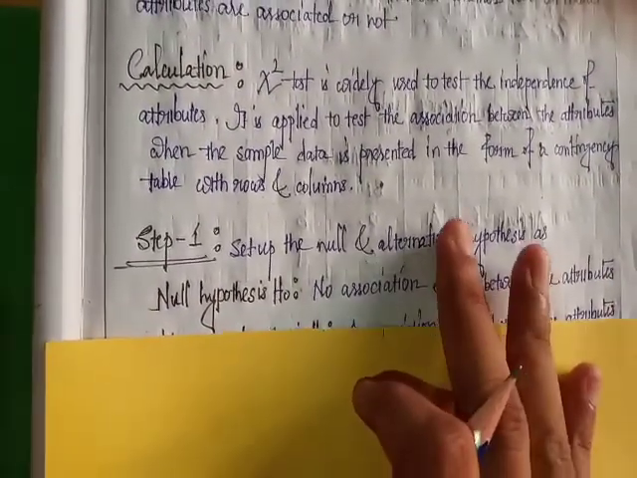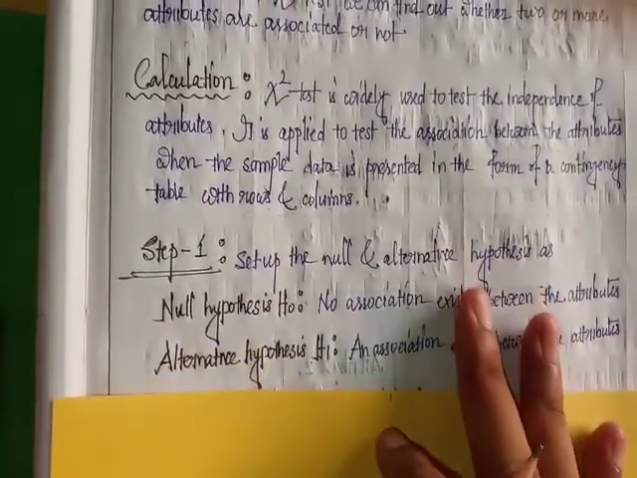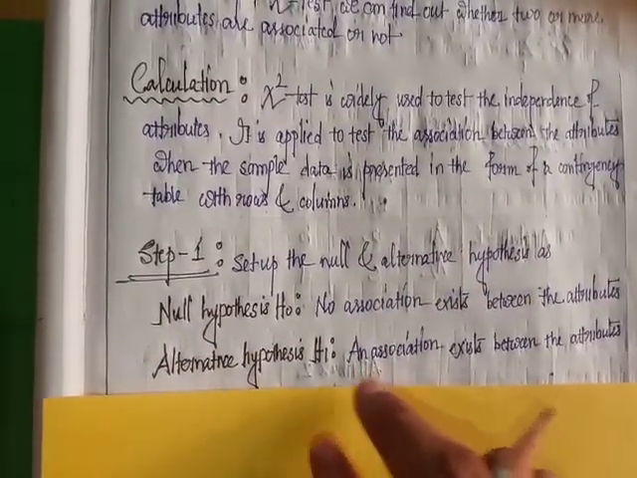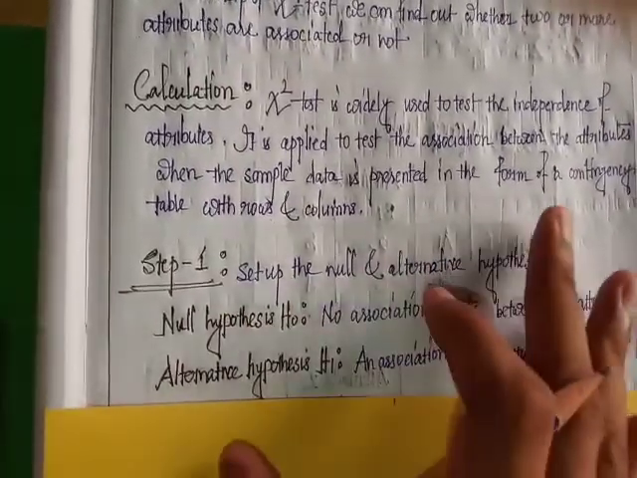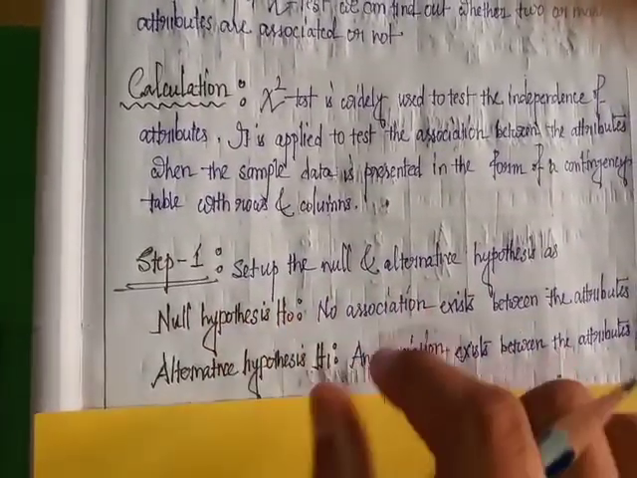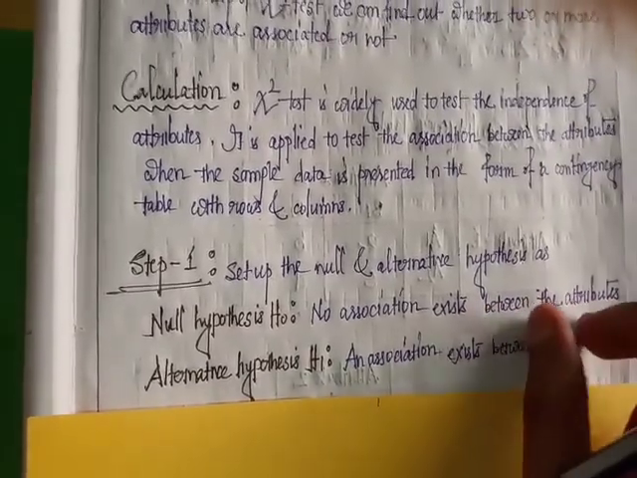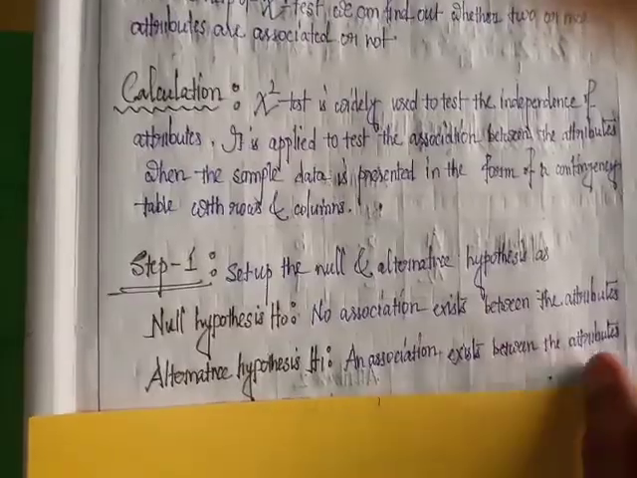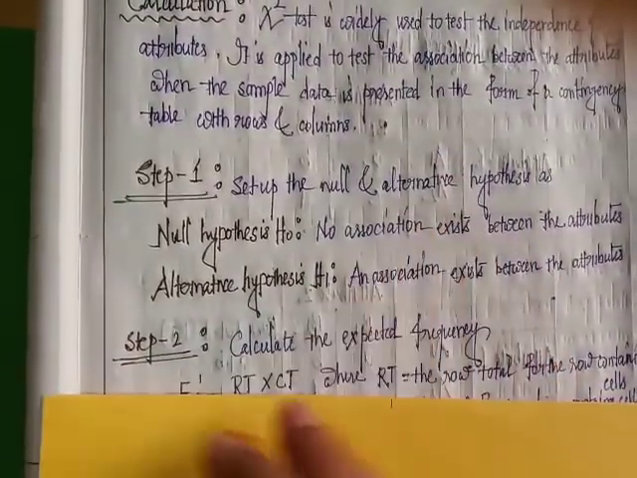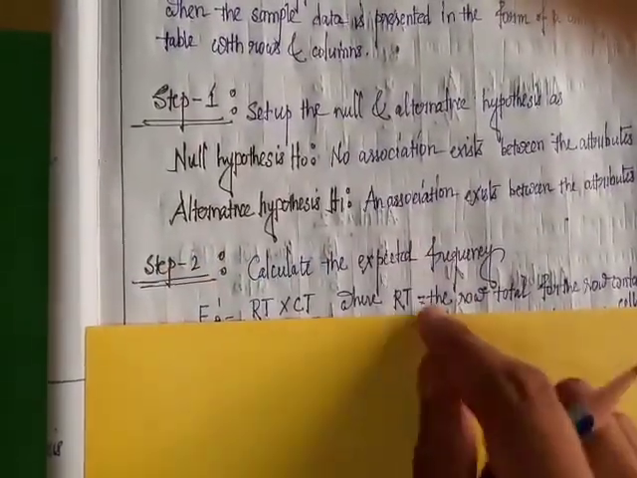This is the null hypothesis. Alternative hypothesis: there is an association between the attributes. Okay, the complement of the null hypothesis. So the null hypothesis is that no association exists between the attributes, and the alternative hypothesis is that an association exists between the attributes. Step 2: calculate expected frequency.